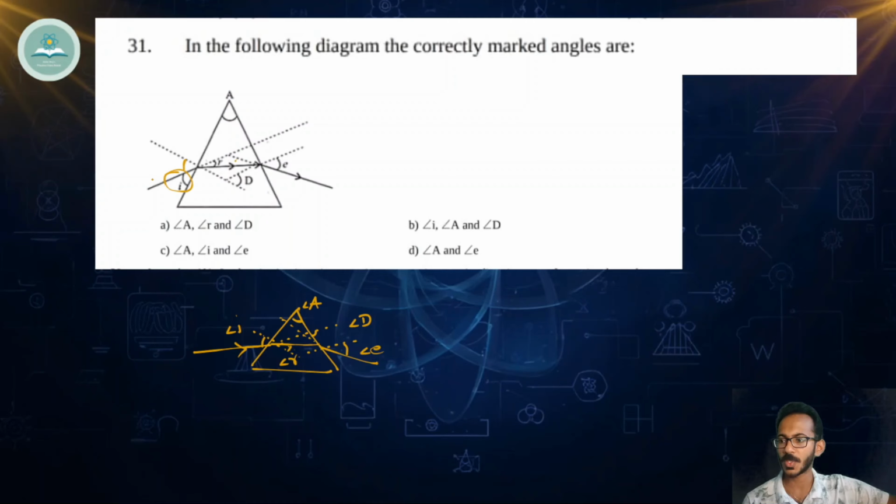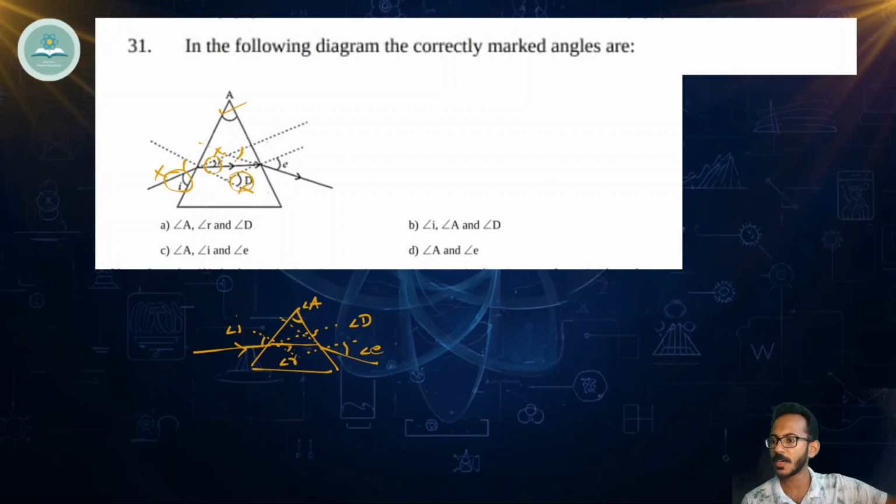It's not correct. So angle I cannot be considered. Now, angle of refraction. If you see, this is the normal, but refraction is marked here. Again, that is also wrong. Then, coming here, angle of deviation is marked here. So that is also wrong. Deviation should be, we should extend the incident ray and the emergent ray, and the deviation should come somewhere here, but it is marked here, so it's wrong.